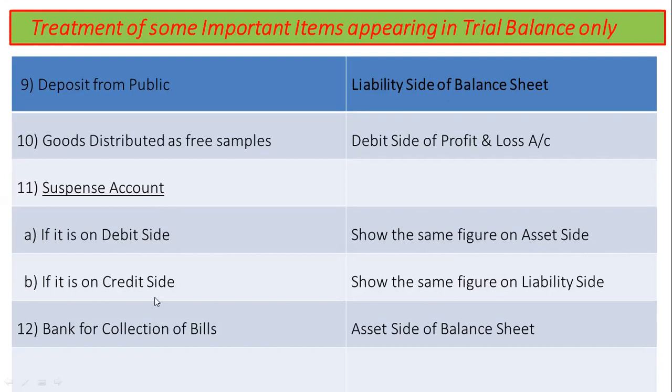If it is shown on the credit side, then the same figure is to be reflected on the liability side. Last treatment is bank for collection of bills. This being a recovery against outstanding bills is shown on the asset side of balance sheet.